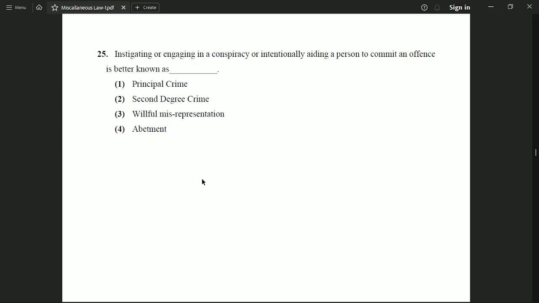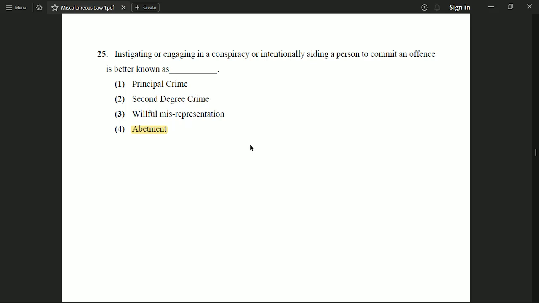Okay. Now the next question is: instigating or engaging in a conspiracy or intentionally aiding a person to commit an offense is better known as option 1 principal crime, option 2 second degree crime, option 3 willful misrepresentation, or option 4 abatement. And the correct option to this question is option number 4, abatement.